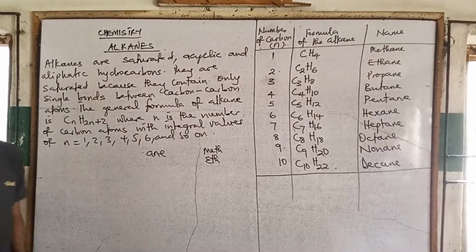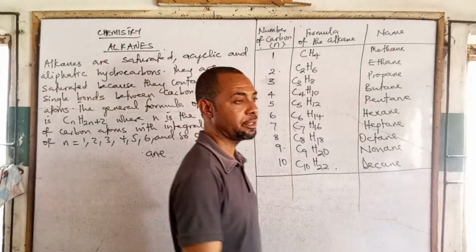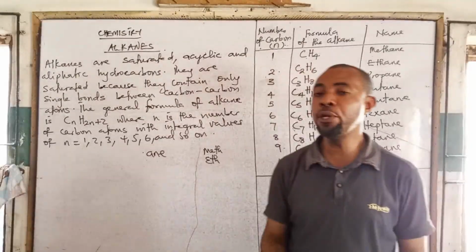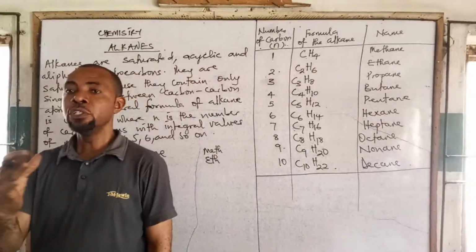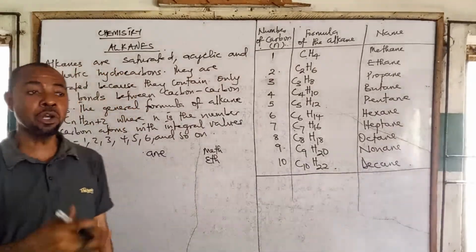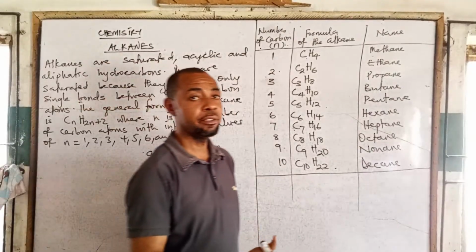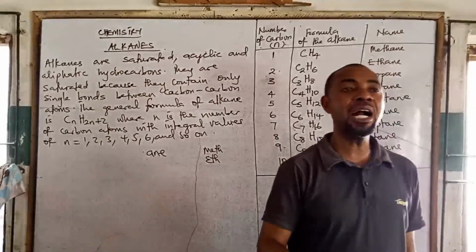Okay. Now before we move to the naming of alkane, I'll quickly do 2 things. One of the things we are going to do is to show a little representation of how we can draw the structure of an alkane, and then we talk about alkyl groups.